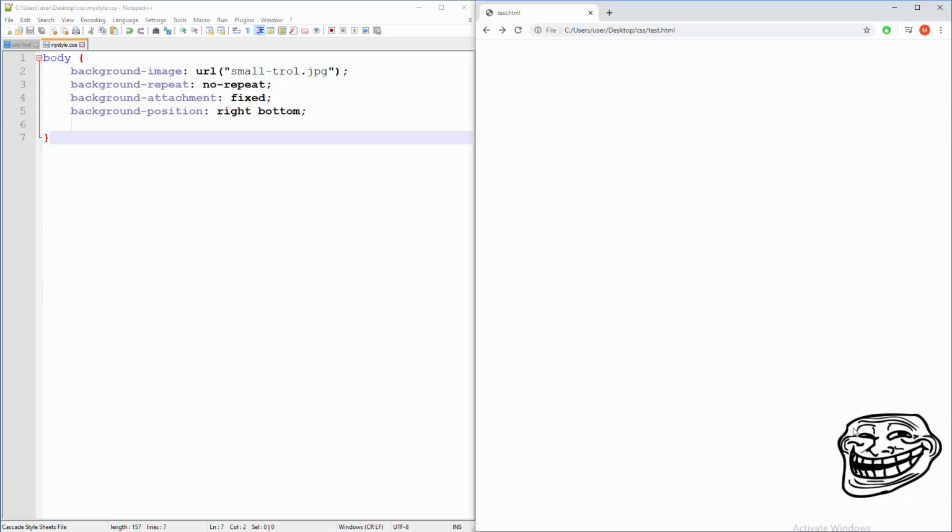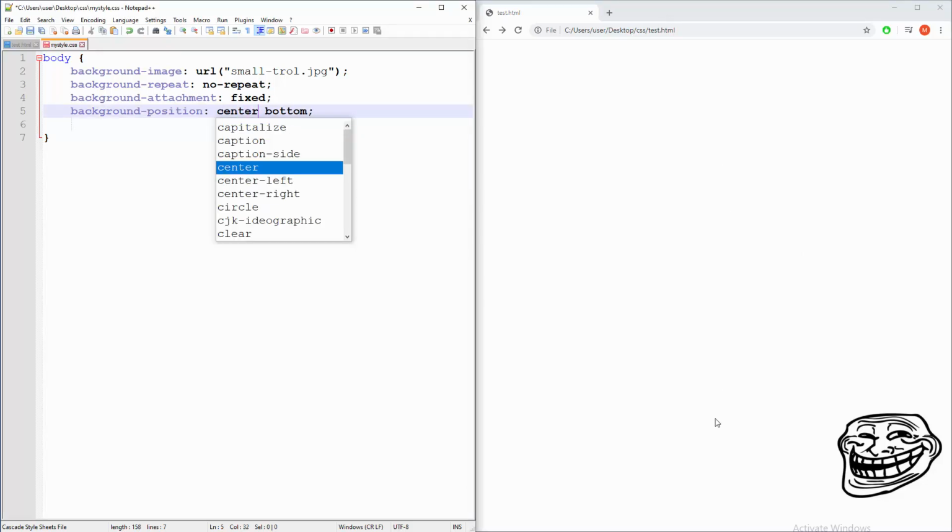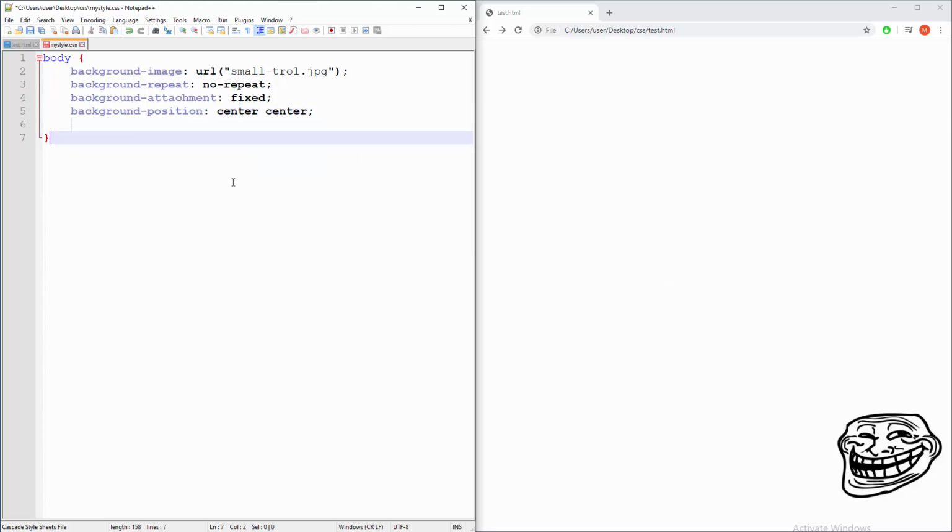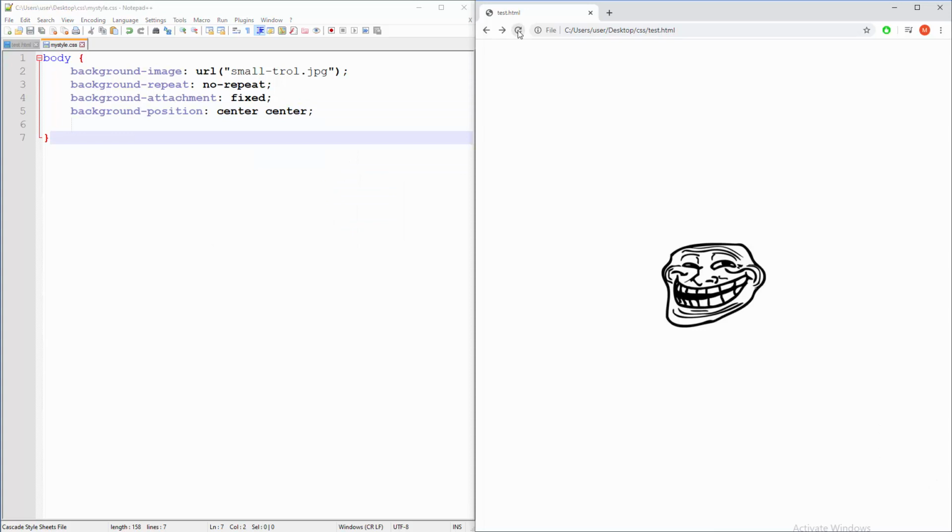So what if you want to have this thing in the center? Well, horizontally that's center, and also vertically that's center. Just imagine that you have a mathematical coordinate system right here now. So center, save and refresh.